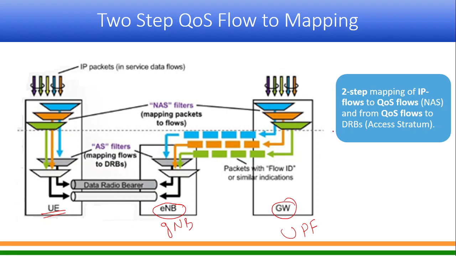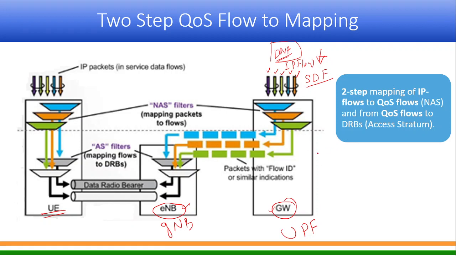So let us first talk about downlink traffic. This diagram is given in the 3GPP specification, in black and white. I have taken this one from some website which has made this mistake; they have not put the names correctly. So all those IP flows which are coming from the data network, right? Before the UPF you have the DN or some applications running there. So there will be multiple IP flows for different services. These are also called SDF, service data flow.